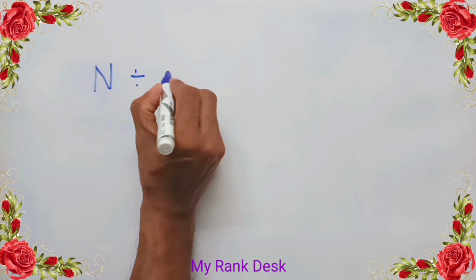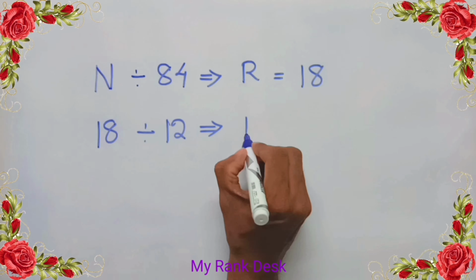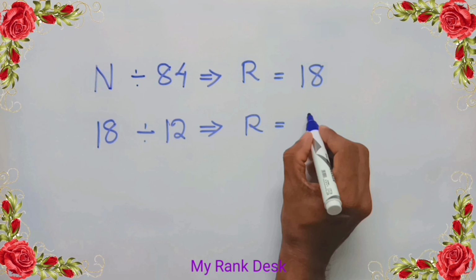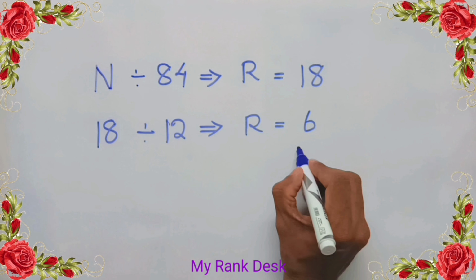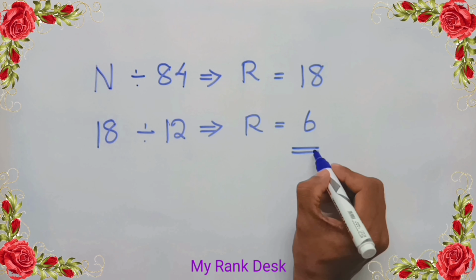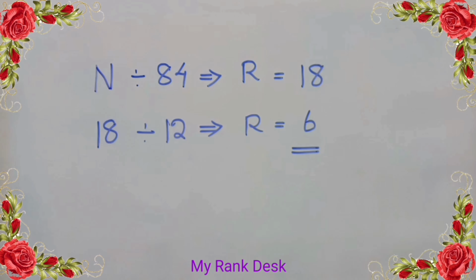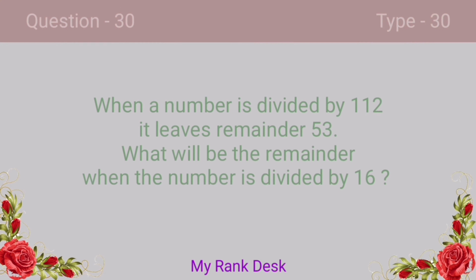Let's solve the problem. It is given that on dividing a number by 84, it leaves remainder 18. And on dividing the first remainder 18 by the second divisor 12, it leaves remainder 6. Thus, it is clear that when we divide the number by 12, we get remainder 6. Answer 6.